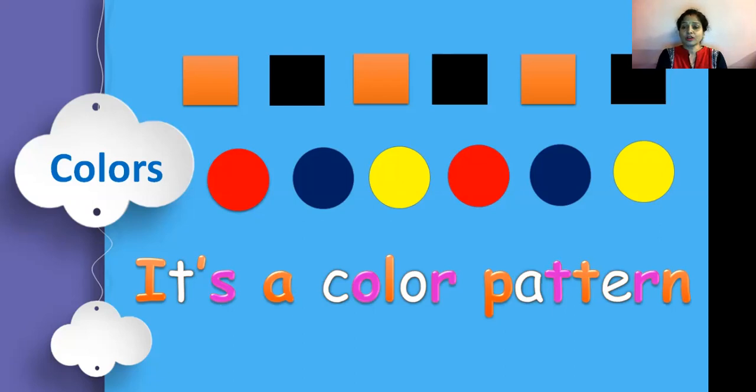You can see that color pattern in here also. It is orange, then white, then purple. Now next, orange, white, purple. Then orange, white, purple. It means these colors are repeating again and again. It means they are making the color pattern.